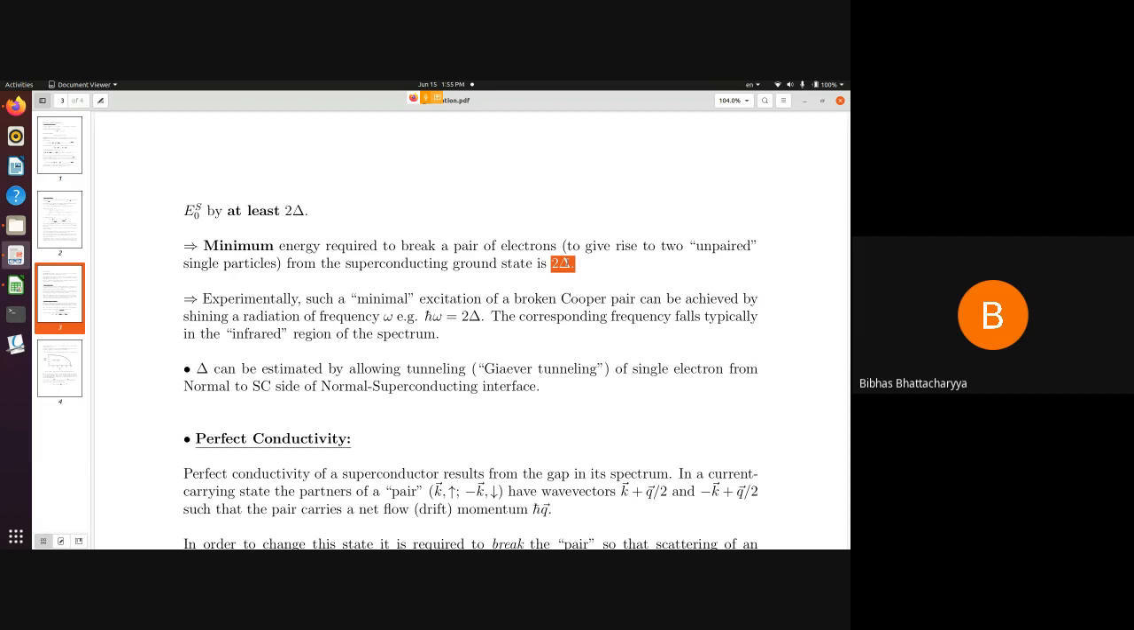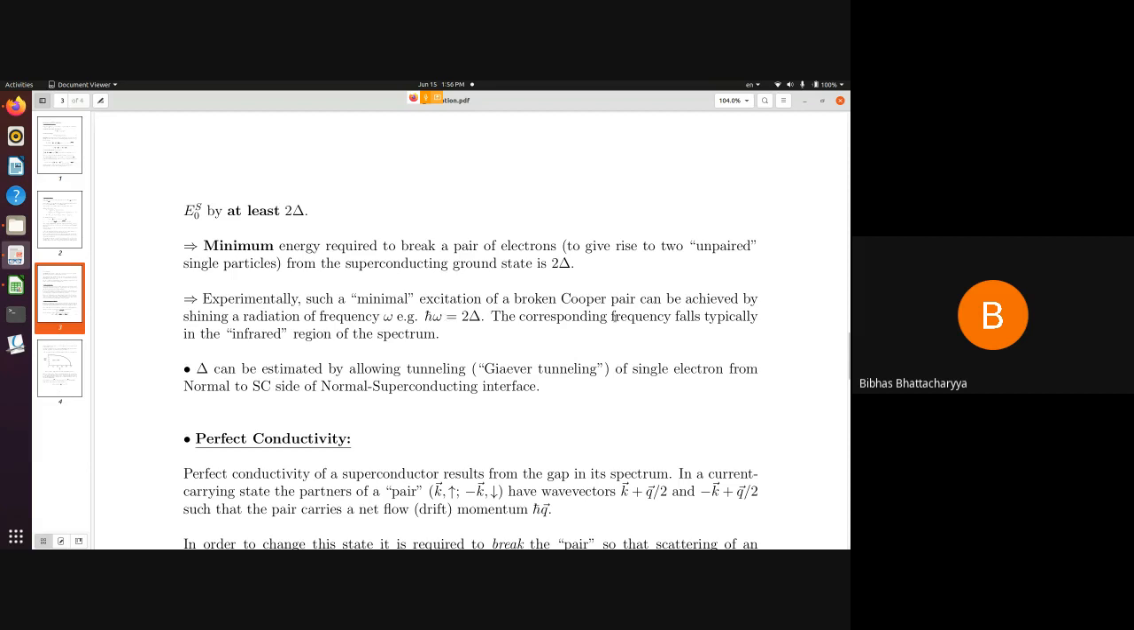Okay, so if I supply this amount of energy, 2 delta, where delta is the gap parameter of the superconductor, then I will be able to break up one Cooper pair. Experimentally, such a minimal excitation to break a Cooper pair can be achieved by just shining radiation of appropriate frequency omega, so that h cross omega is equal to 2 delta, or h cross omega greater than or equal to 2 delta. If I shine this amount of radiation on this system, the system will absorb this energy, break a pair and excite 2 single electrons above the superconducting condensate.